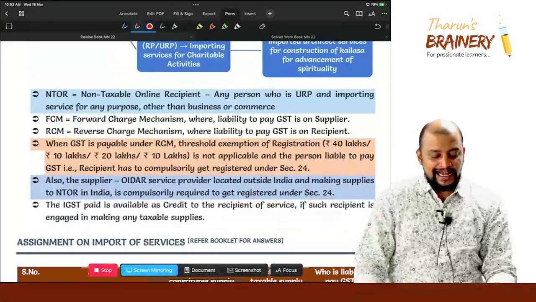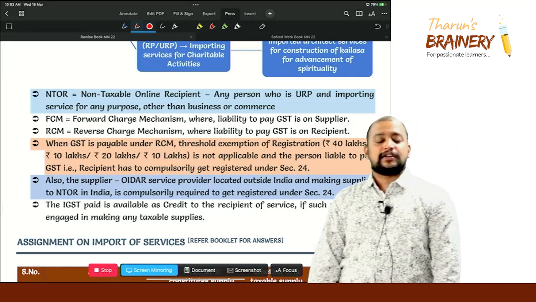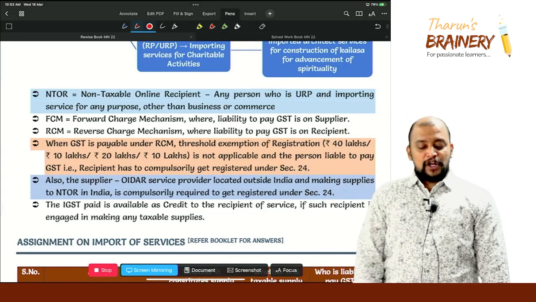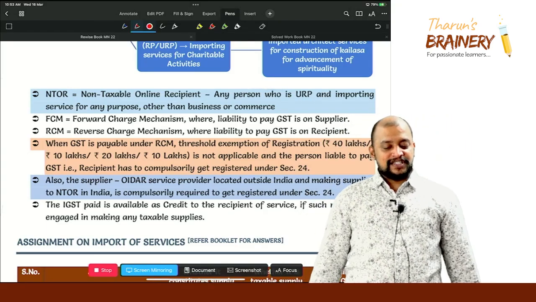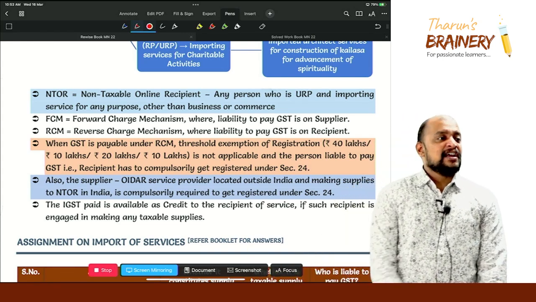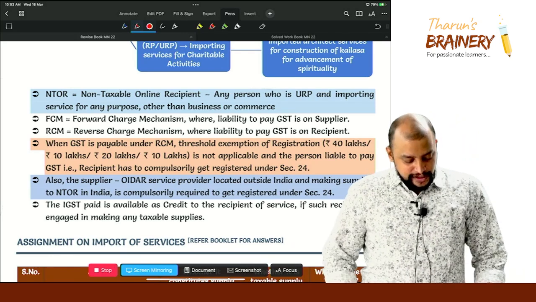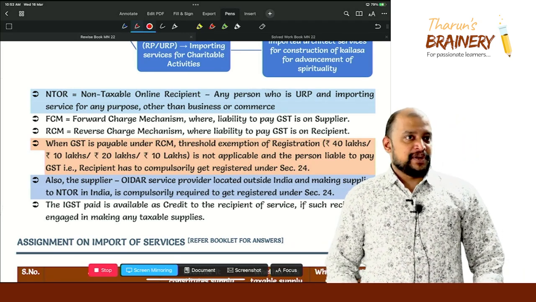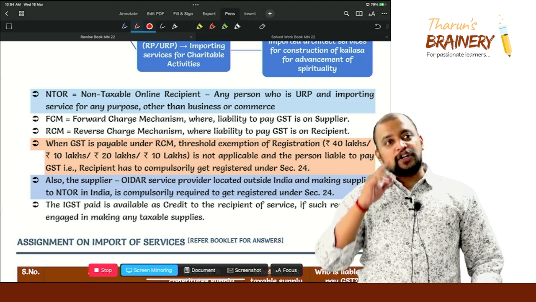So please see there in the next page, NTOR, non-taxable online recipient. Any person who is unregistered and importing service for any purpose other than business or commerce is known as a non-taxable online recipient.